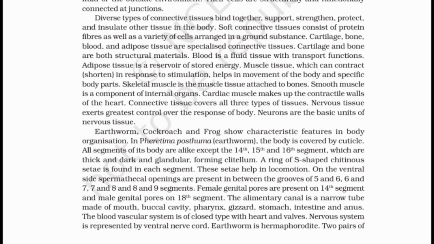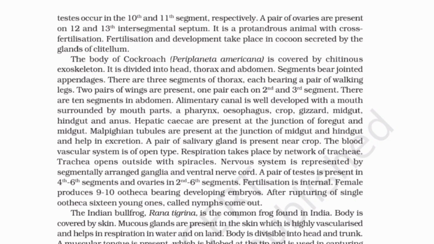Nervous system is represented by the ventral nerve cord. Earthworm is hermaphrodite. Two pairs of testes occur in the 10th and 11th segments, respectively. A pair of ovaries are present on the 12th and 13th intersegmental septum. It is a protandrous animal with cross fertilization. Fertilization and development take place in a cocoon secreted by the glands of the clitellum.